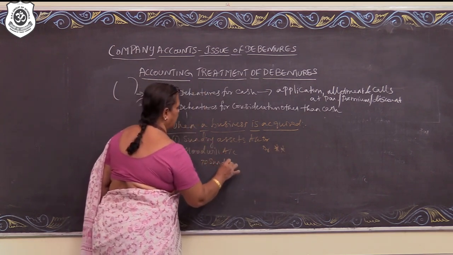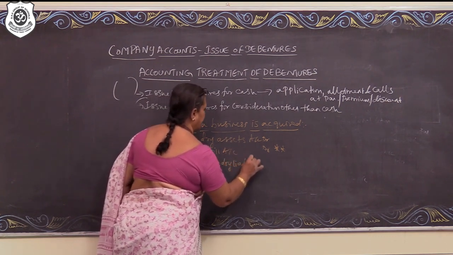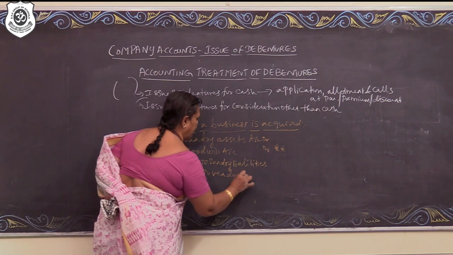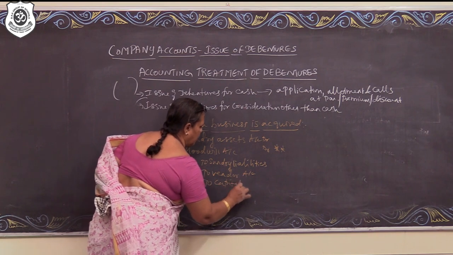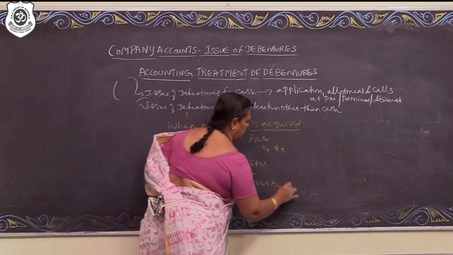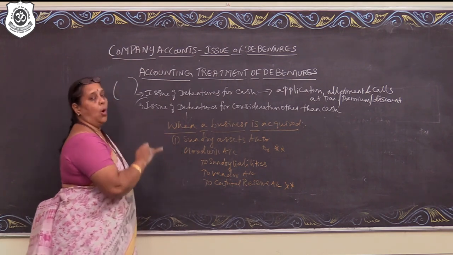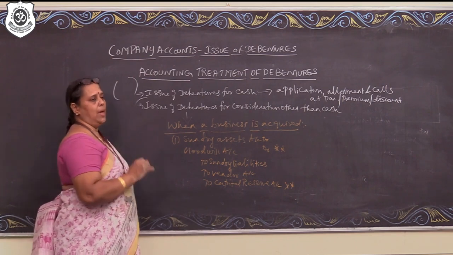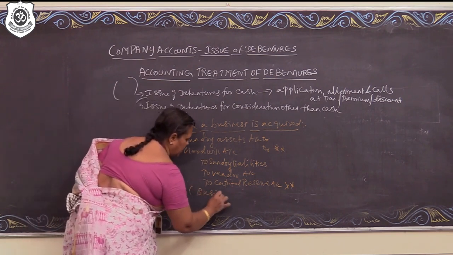To sundry liabilities account, to vendor account, to capital reserve account. Now, I am marking a star against capital reserve also. Why? Either goodwill or capital reserve will happen. Both will not happen. Fine? Either goodwill will happen or capital reserve will happen. So, what is the narration? Business acquired.